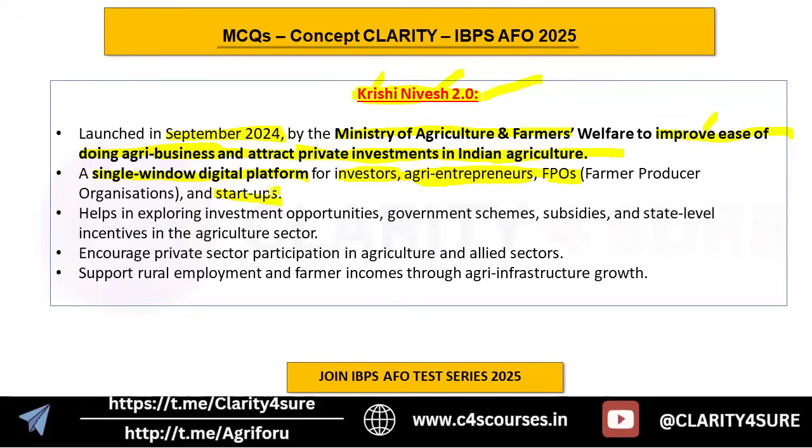So investors will be investing, and the investment will be utilized by whom? The agri entrepreneurs, the FPOs, and also the startups. Okay, so I hope you have got the concept clear by now, right?